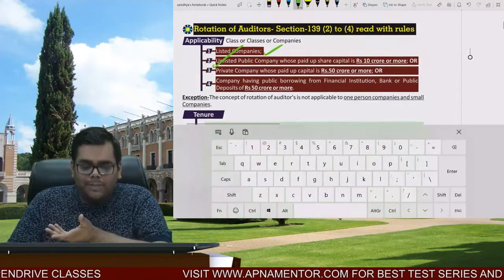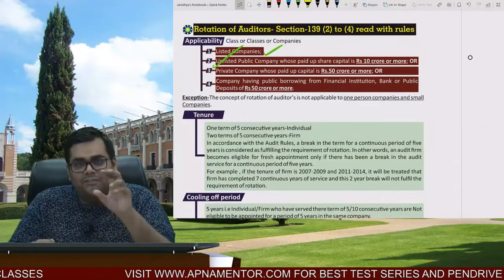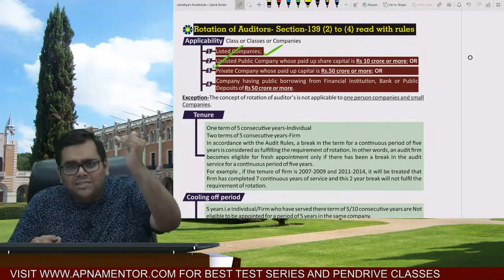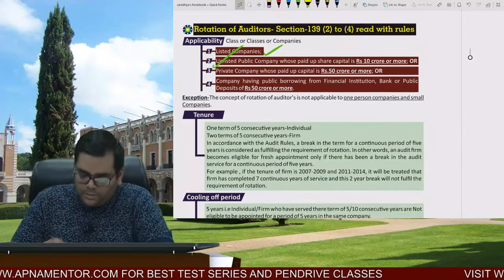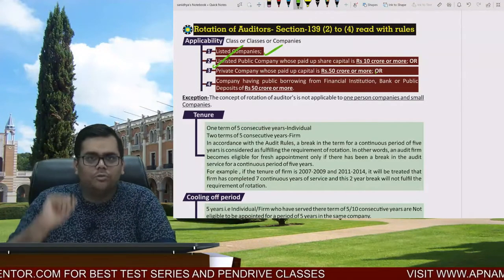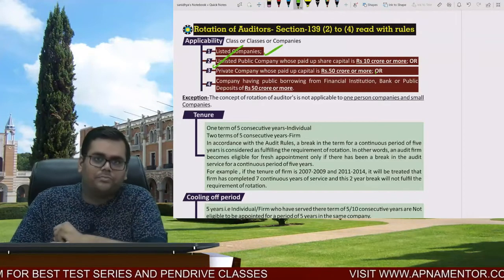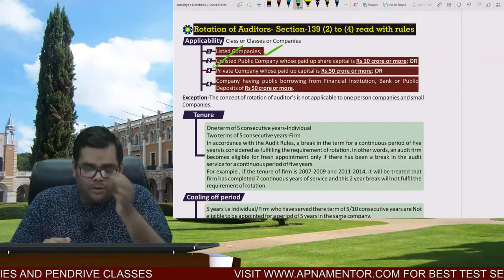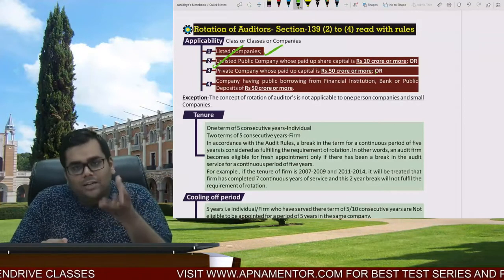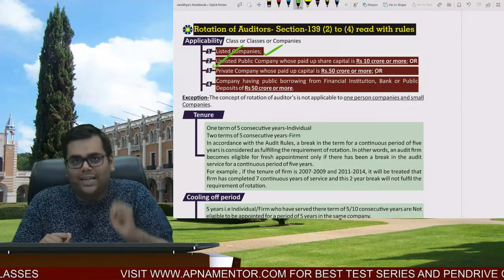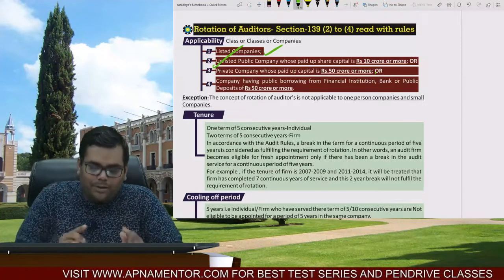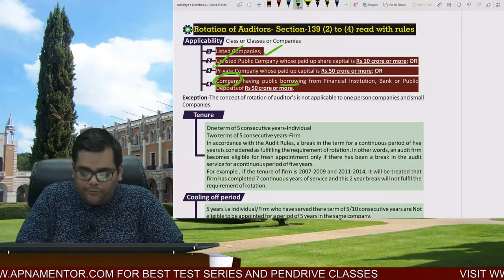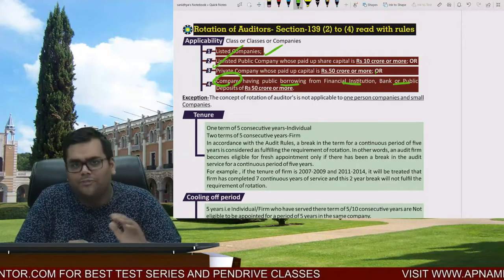Or this concept is also applicable to a private company. But if it is a private company, then logically you think the paid up share capital limit will go higher because the risk is comparatively less than an unlisted public company. So paid up share capital is 50 crores or more. So applicable to a listed company. Applicable to an unlisted public company whose paid up share capital is 10 crores or more. Or a private company whose paid up share capital is 50 crores or more. This you have to memorize: 10, 50, 10, 50. Or any company, now mark the word any company, which has public borrowing from financial institutions, banks or public deposit of 50 crores or more.